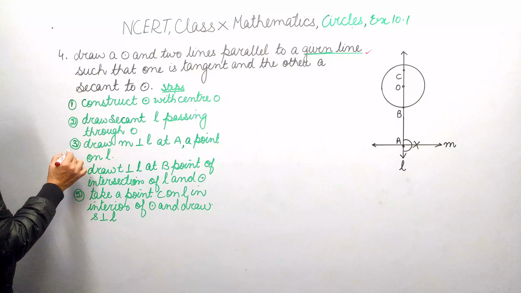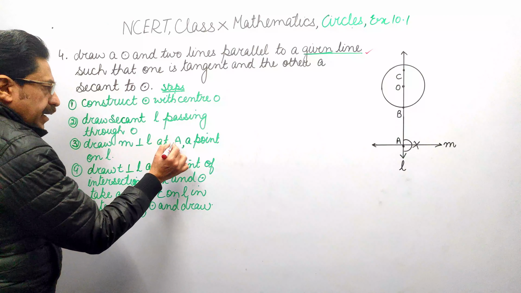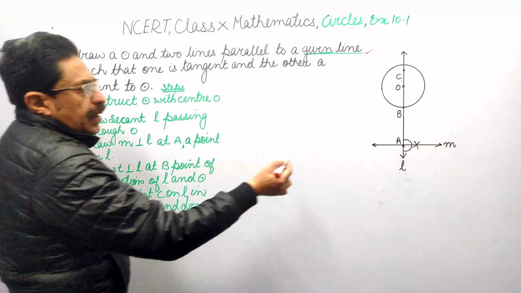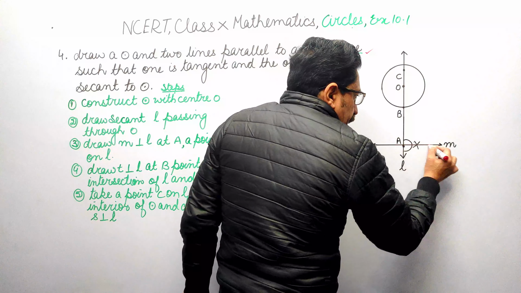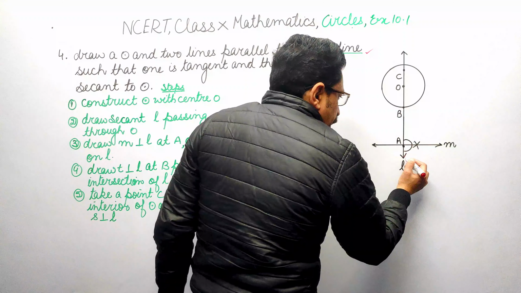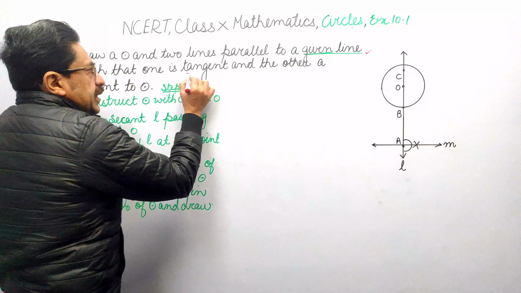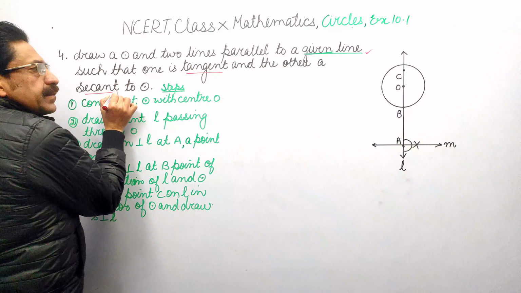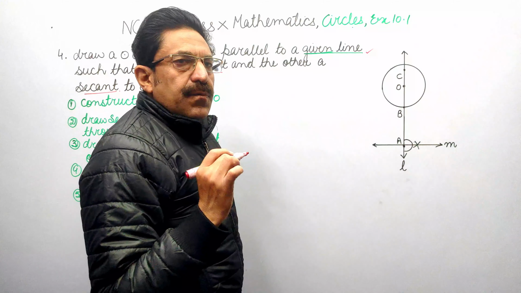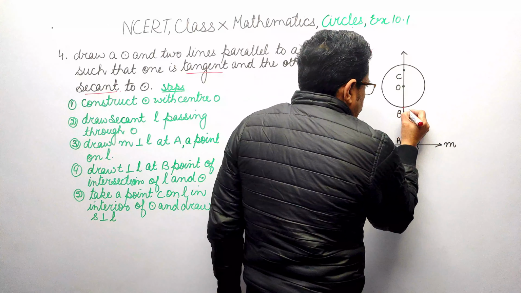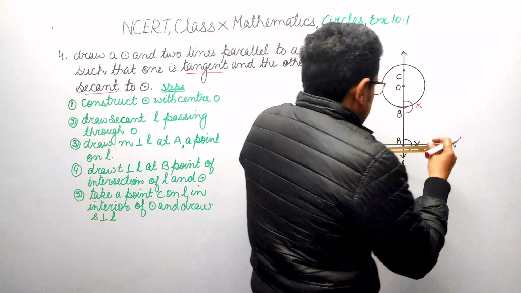So, third step is draw M perpendicular to L at a point on L. Anywhere take a point on L and draw perpendicular. Now M is perpendicular to L. Now comes tangent and secant. Because the tangent intersects the circle at one point, we draw at B a perpendicular to L.